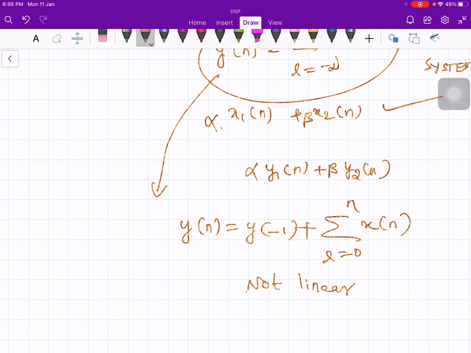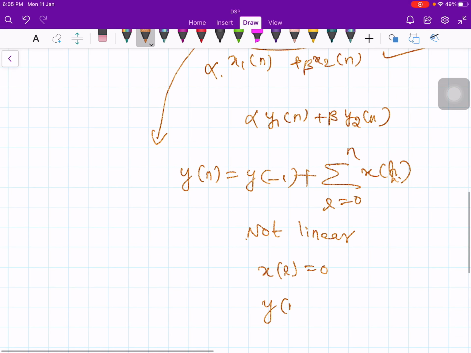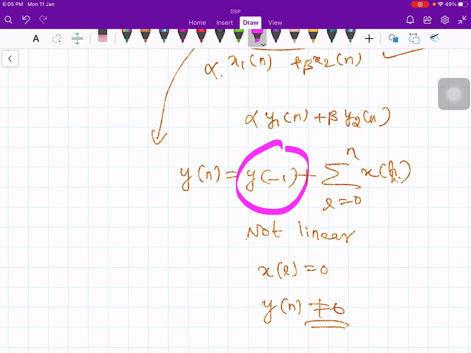Homogeneity is violated here. If you make x of L equal to 0, then y of n is not equal to 0. Making x of L equal to 0 does not make y of n equal to 0 because of this initial condition. In this characterization of the system, y of minus 1 is an initial condition.